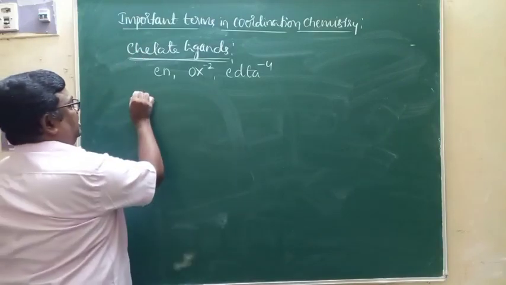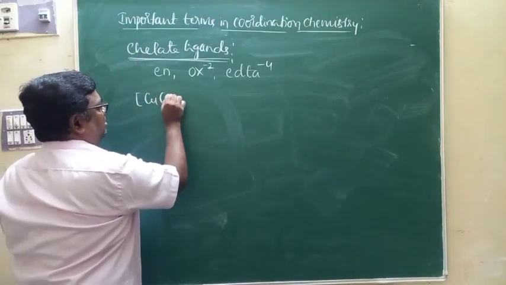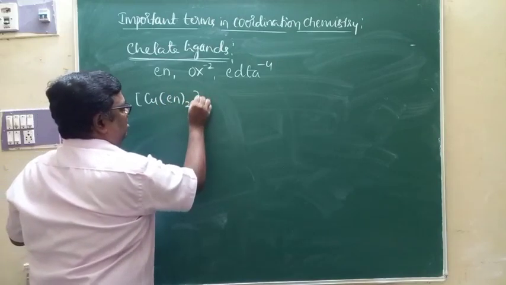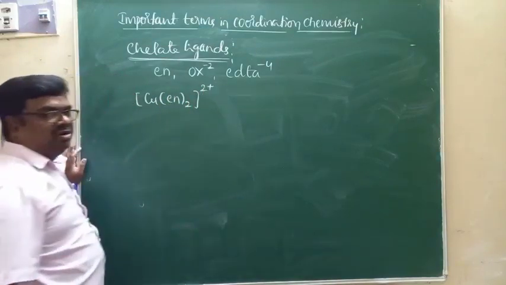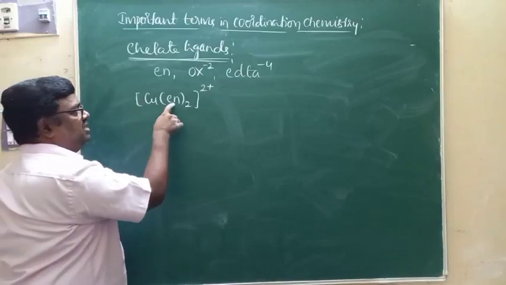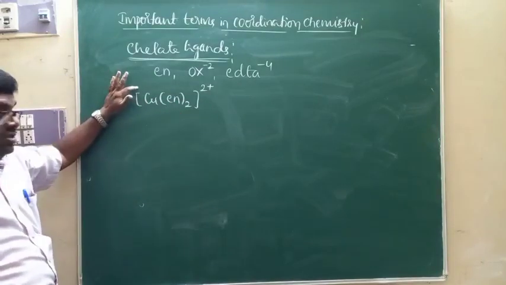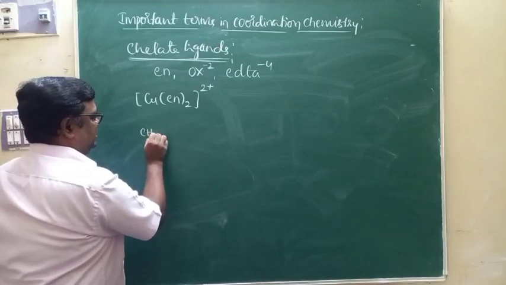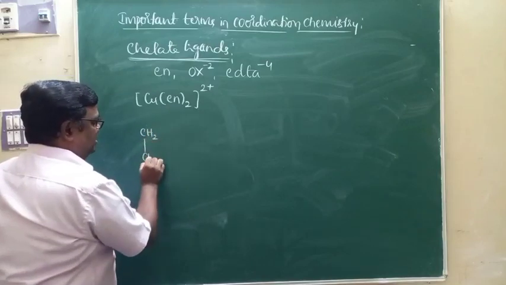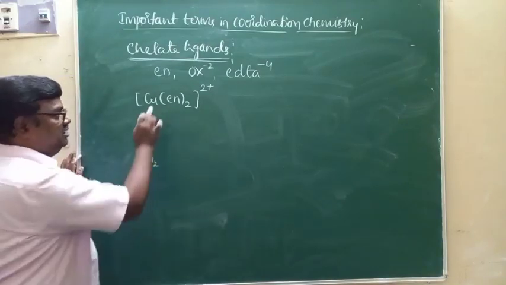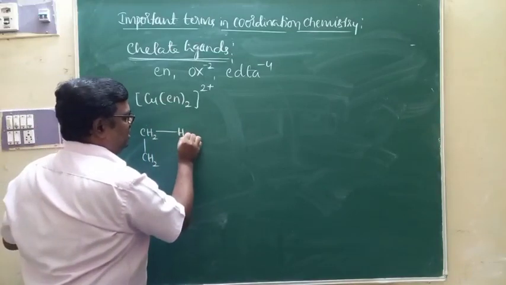I am going to write the structure of one chelate complex that is formed between copper ions and ethylene diamine molecules. Look at this. Two ethylene diamine molecules are there. Two molecules we have.